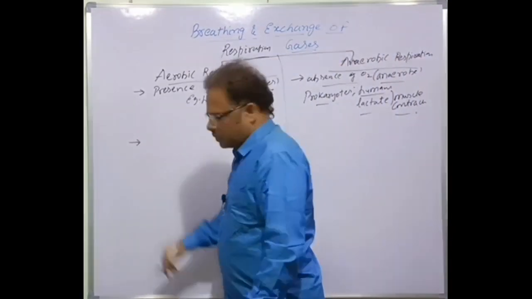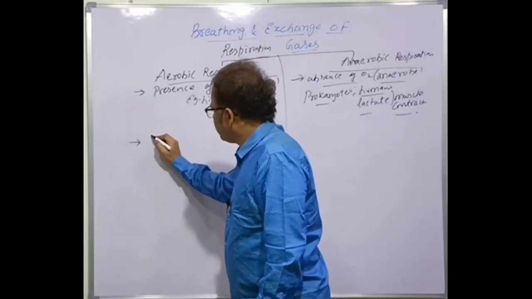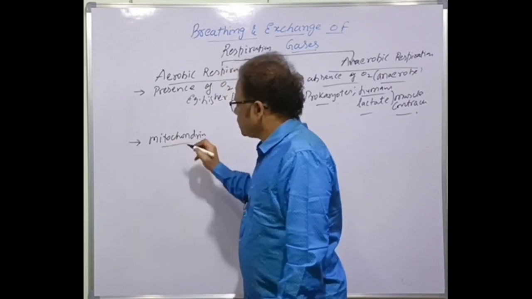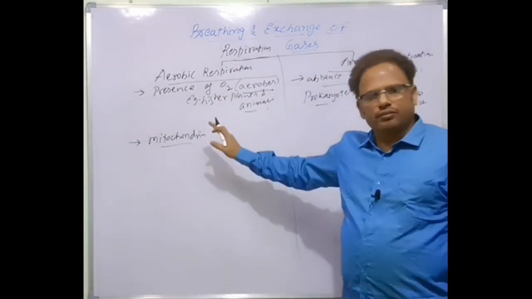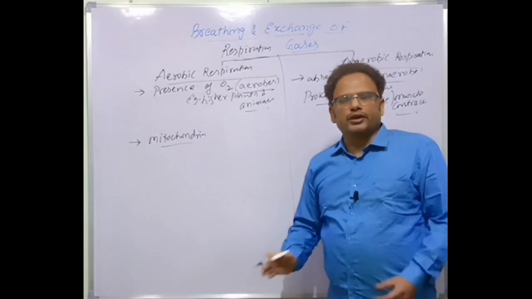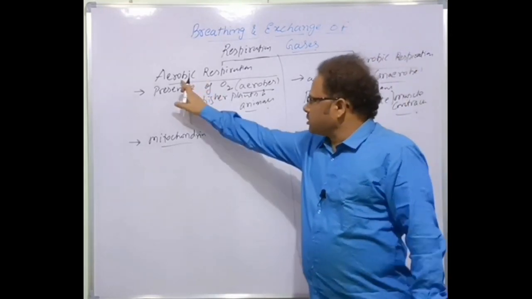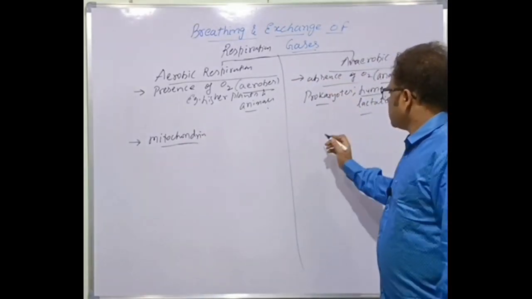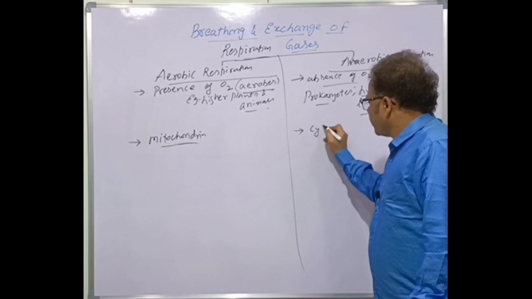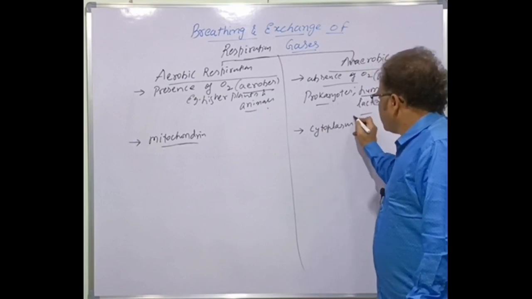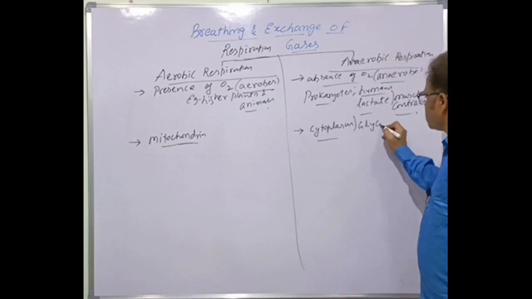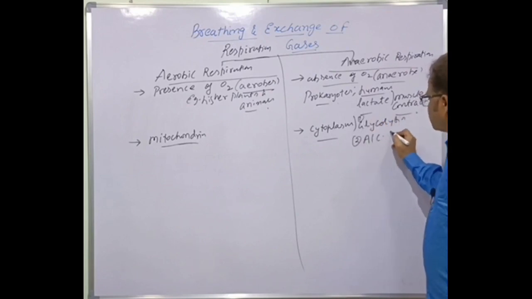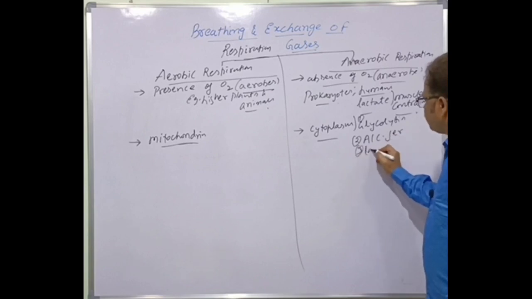Now, in aerobic respiration, the site is always the mitochondria, because the Krebs cycle occurs in the mitochondrial matrix, and oxidative phosphorylation in the mitochondrial cristae. So aerobic respiration occurs in the mitochondria of the cell, and anaerobic respiration always occurs in the cytoplasm, whether it is glycolysis, alcoholic fermentation, or lactic acid fermentation.